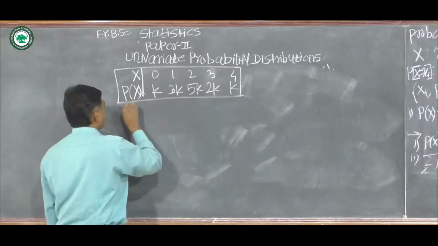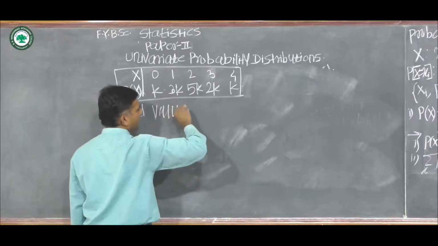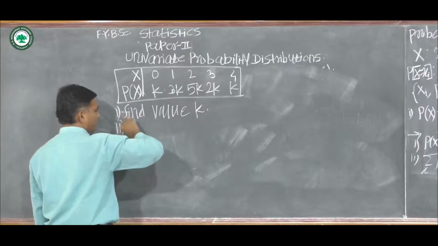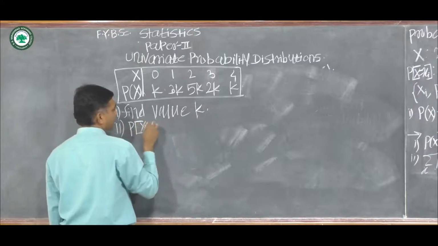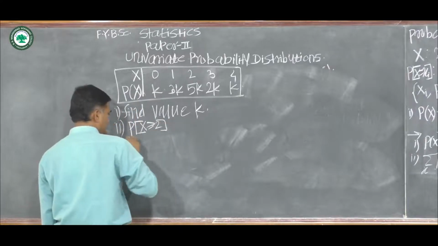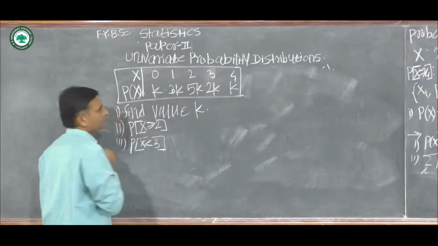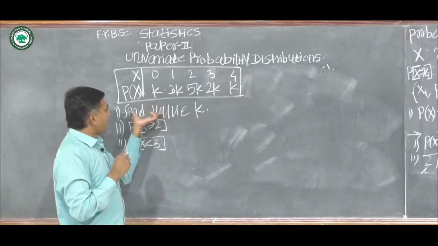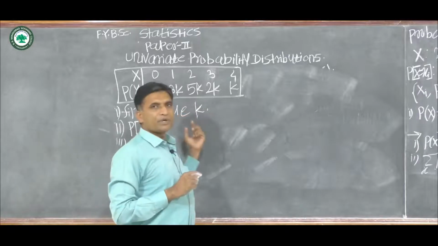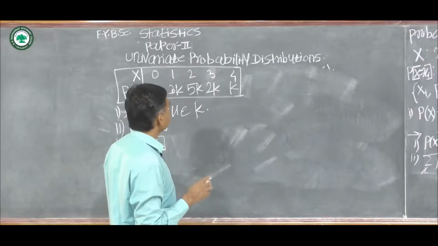Here, first, find the value of k. Second, find probability of x greater than or equal to 2. Third is find probability of x less than 3. To find the value of constant k, here k is the constant, we use the second condition of the probability mass function.